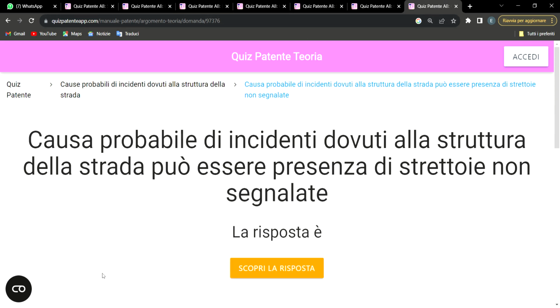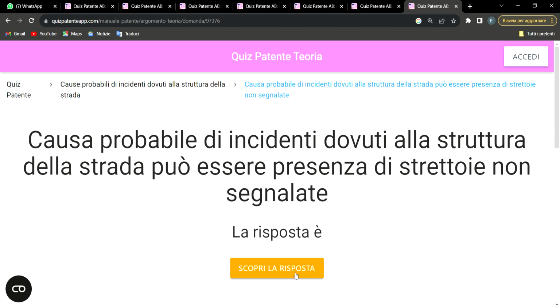So lastly, before we round up, this very one says, causa probabile di incidente dovuto della struttura della strada può essere presenza di strutture non segnalate. So this very one, is it vero or falso? The answer to this question is vero.